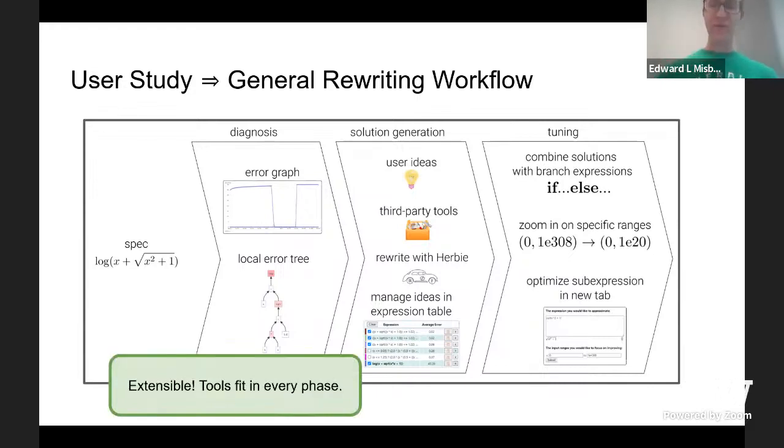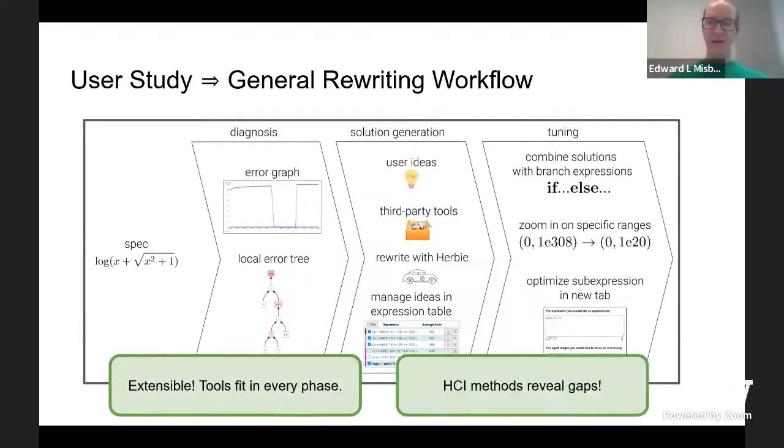The workflow gives tools clear roles and relationships. For example, the local error tree and the error plot play an important role in diagnosing error, and they work together. A broad lesson here is that applying HCI methods let us find out that there were sometimes big gaps between our hopes for what users would be able to do and what they were actually able to do with the tool, even when they were excited about using the tool. By acknowledging those gaps, we were able to build new tools to overcome them. For example, originally, users were having trouble figuring out where the error in an expression was, and we added the local error tree to solve that issue.